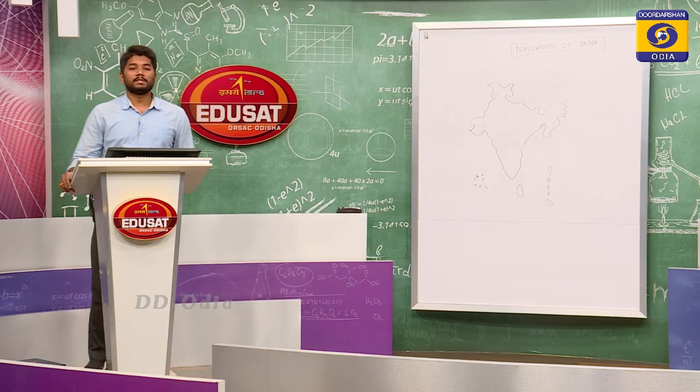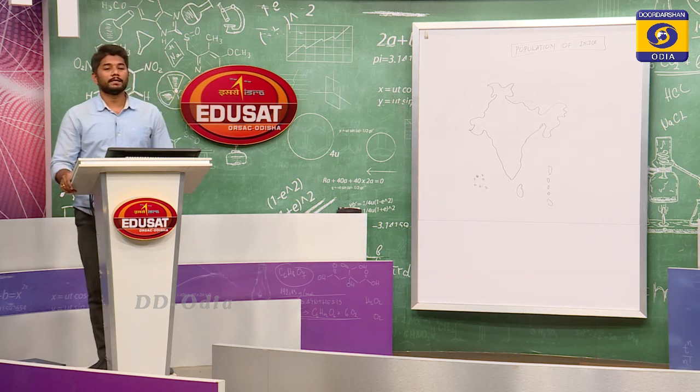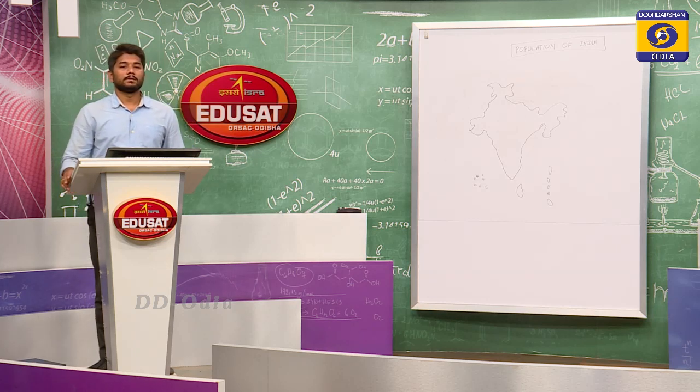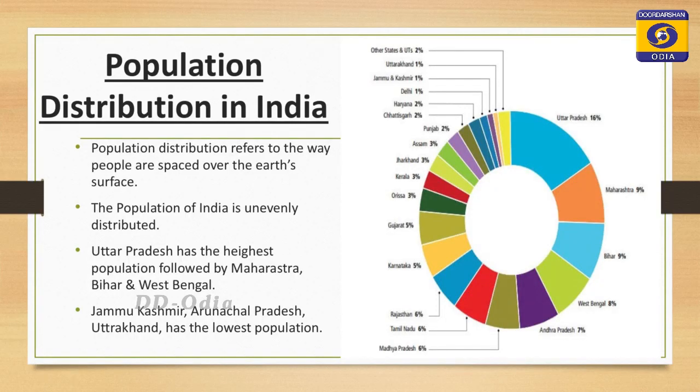The population of India is not evenly distributed everywhere. First of all, let us talk about distribution. What is population distribution? Population distribution refers to the way people are spaced over the earth's surface. The population of India is very unevenly distributed.